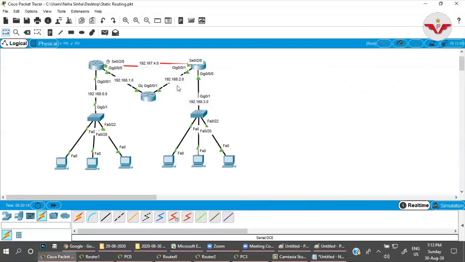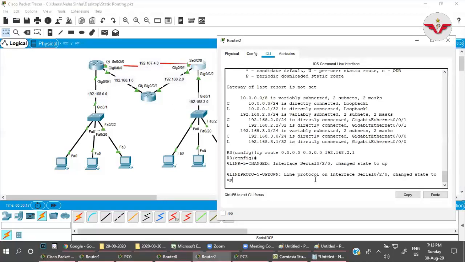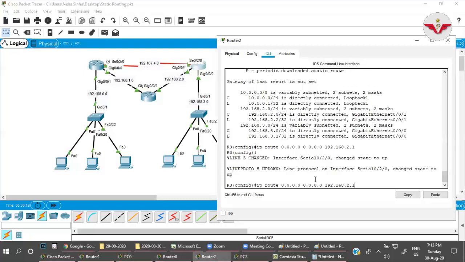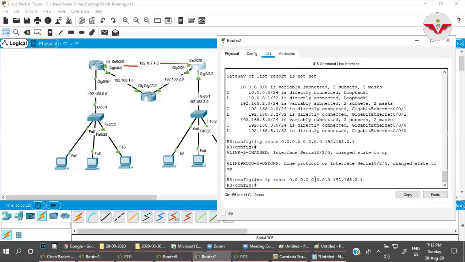Fine. On this router as well, I'm going to remove the default routing. Control A, no, fine. I have to inform about 0 and 1. IP route 192.168.0.0 network, it will forward to this port 192.168.2.1.